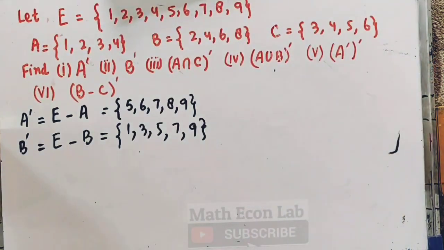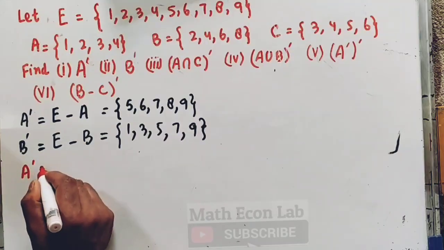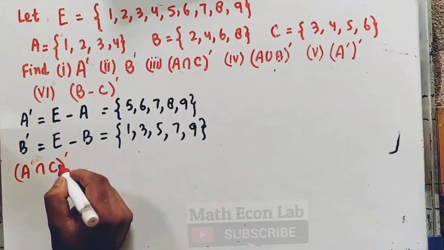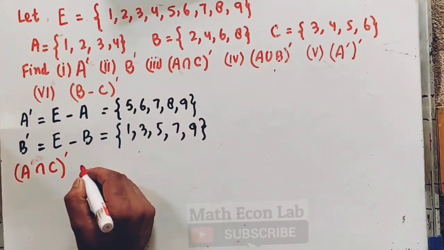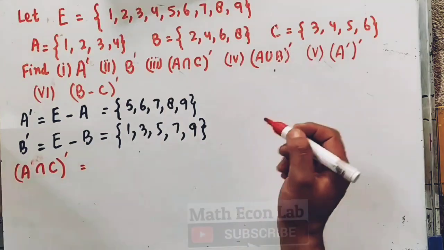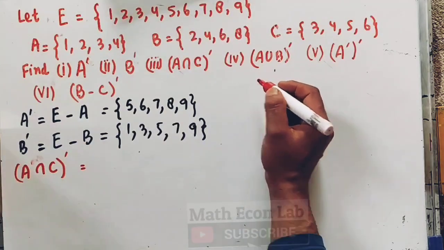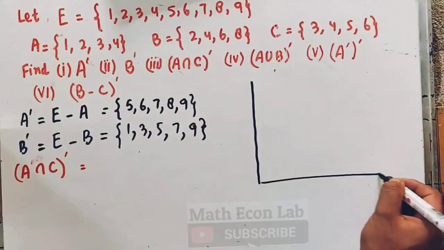Now the third one is to find out A intersection C complement. First we need to find out A intersection C. Let us draw the universal set again to explain it.